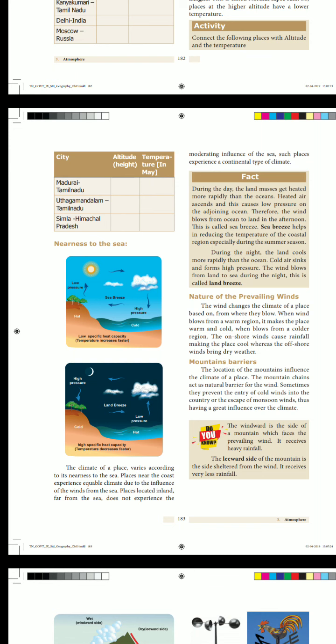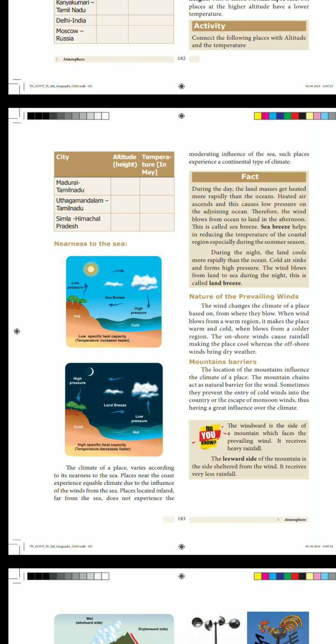Places located inland, far from the sea, do not experience the moderating influence of the sea. Such places experience a continental type of climate, that is, the land.